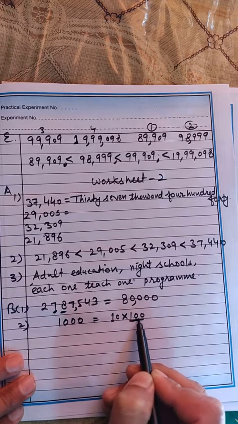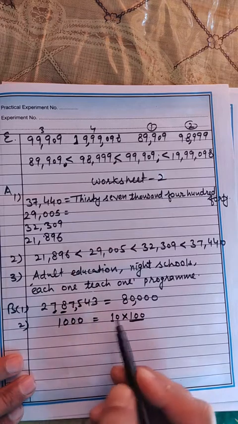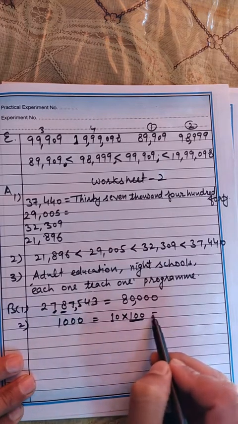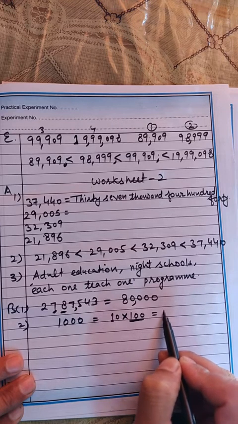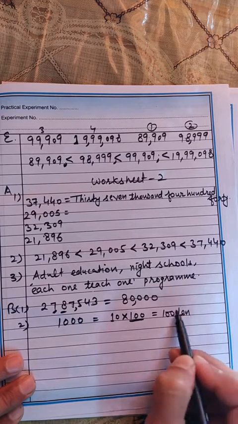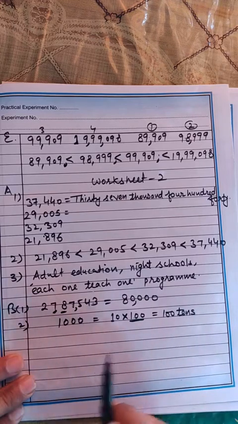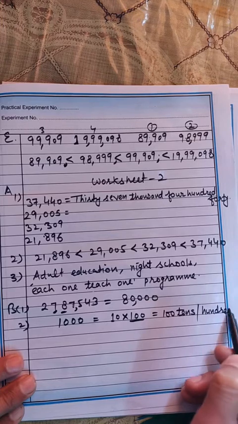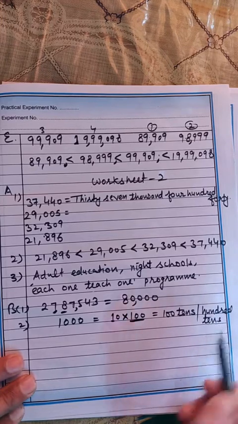You can separate it as 10 into 100, which will be equal to 1,000. So your answer would be 100 tens. 100 tens make 1,000.